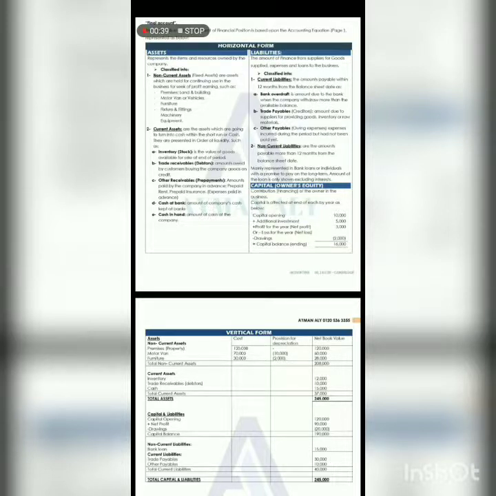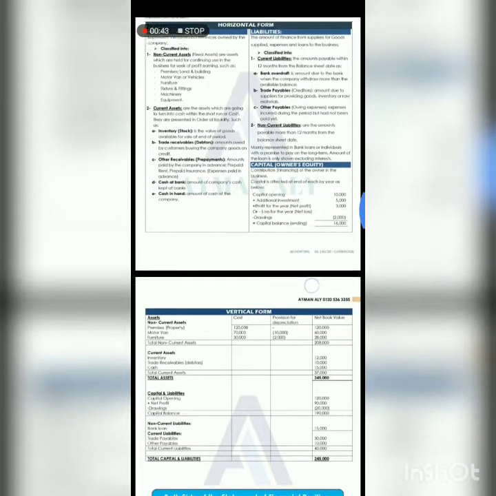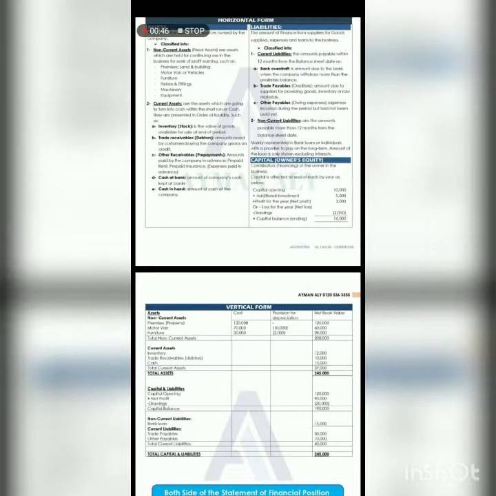The last thing we have here is capital. Capital represents the contribution of the owner in the business. So how do we calculate the capital? We take the opening capital, which is the beginning balance of the capital.